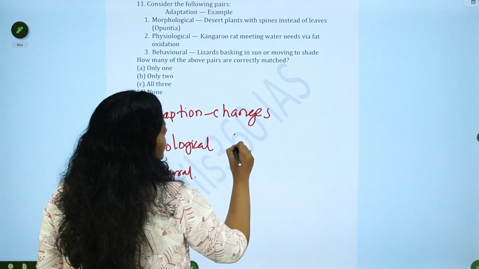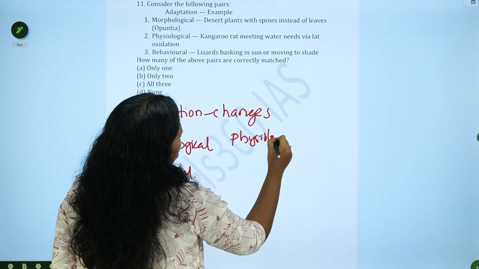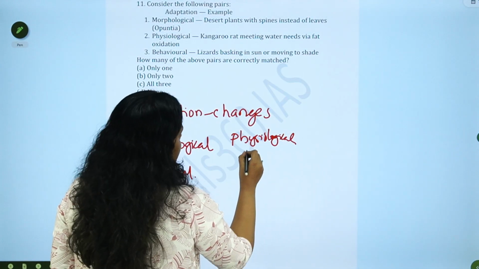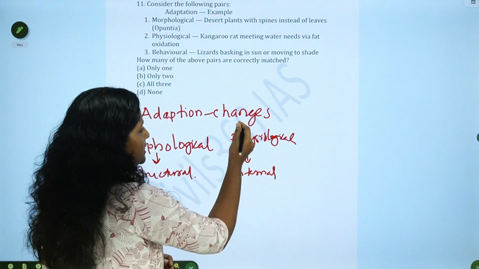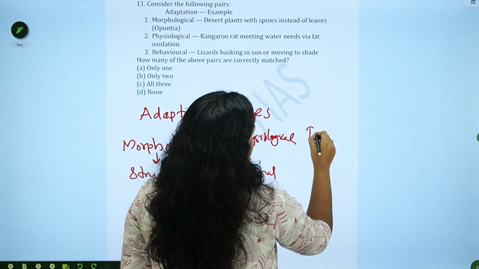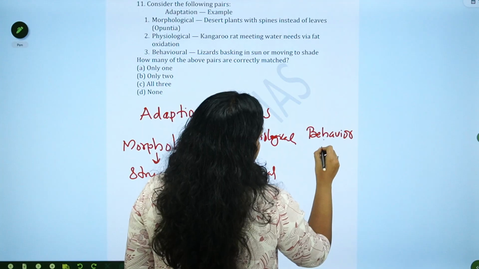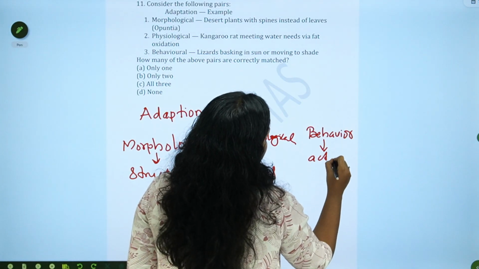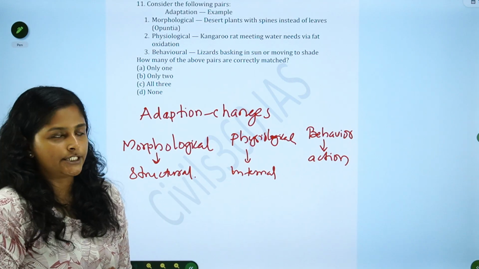Or it can be a physiological change. Physiological change means internal changes. It can be an internal change. And it can also be a behavioral change, which means it is in the actions, the actions taken by a species to adapt. That is called behavioral adaptations.